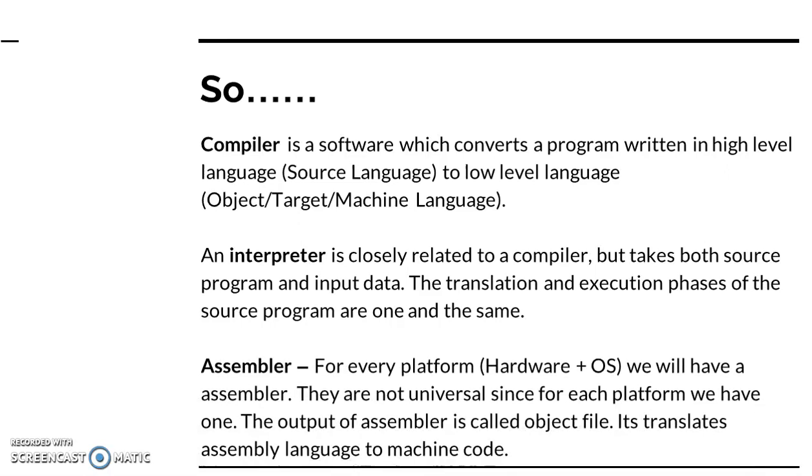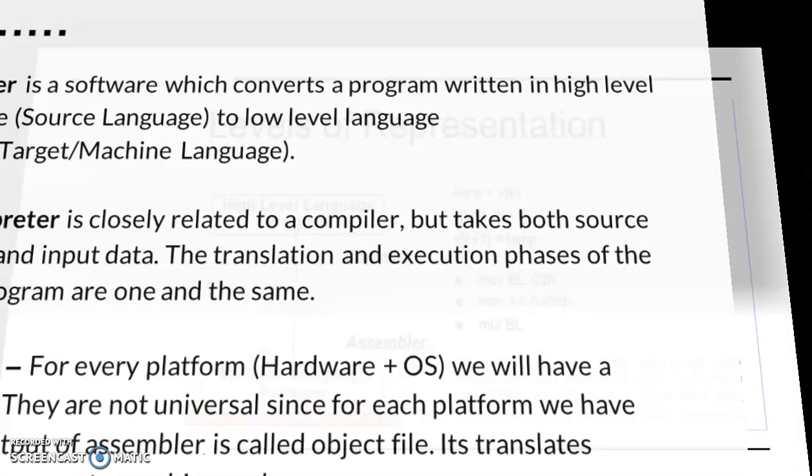Whereas for an assembler, for every platform we will have an assembler. They are not universal, since for each platform we have one. The output of an assembler is called an object file. It translates assembly language to machine code, that means your low level language into machine code.